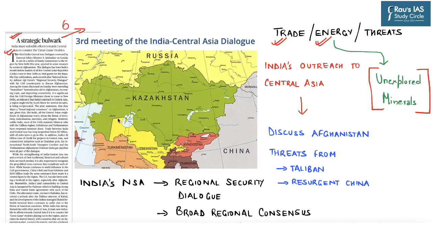And in this backdrop, even India's National Security Advisor during the Regional Security Dialogue discussed issues pertaining to Afghanistan, not only with respect to threat from Taliban, but also with respect to a resurgent China.